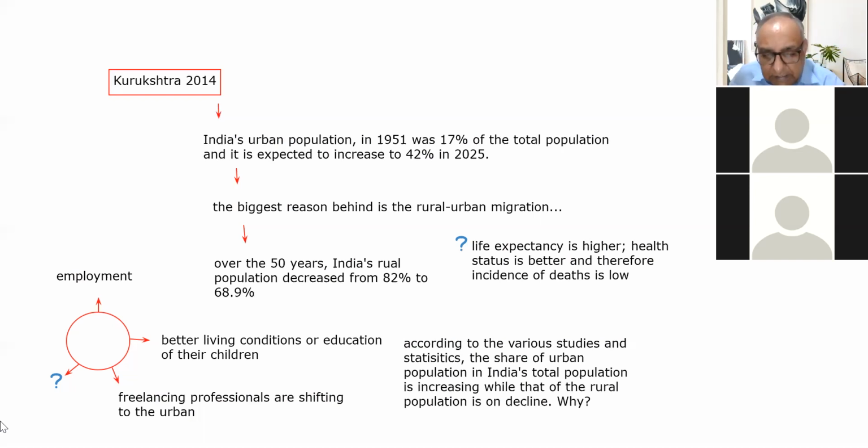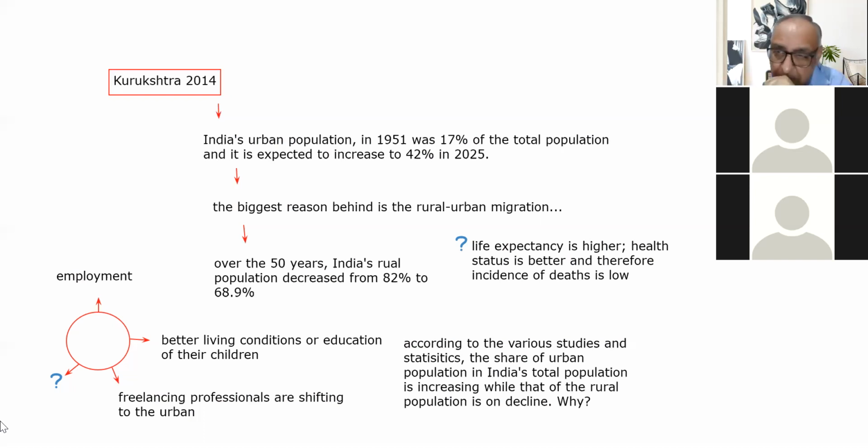So we are discussing that one is this migration, and second is the life expectancy, and the number of stillbirths and infant mortality rates are low, due to which the urban population is increasing, right?